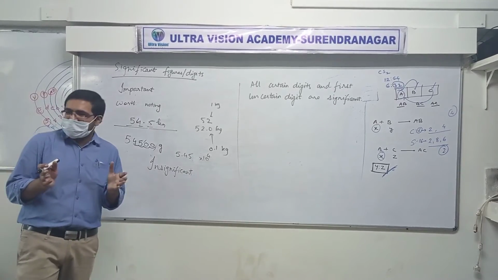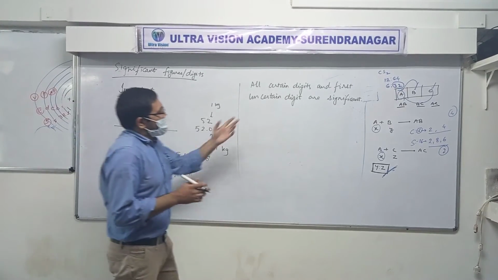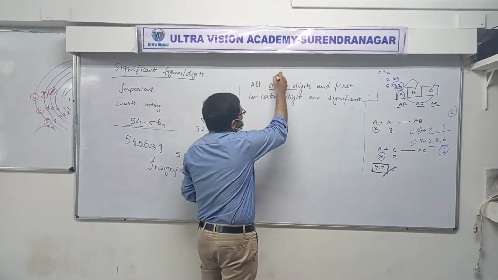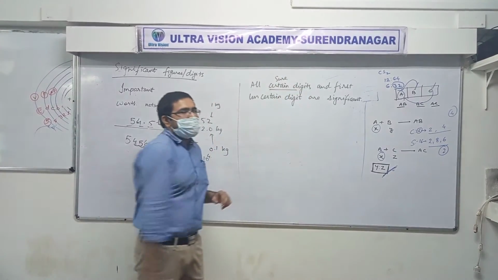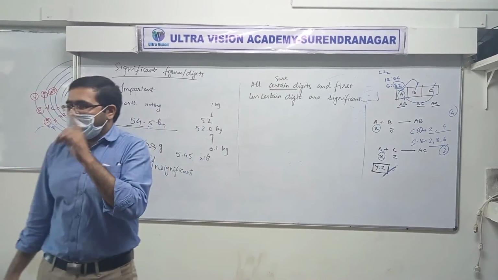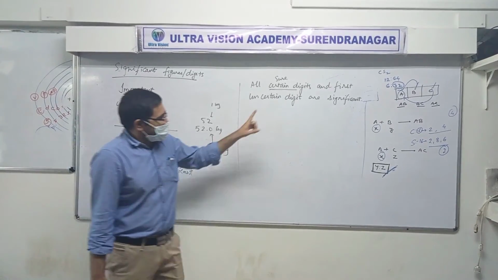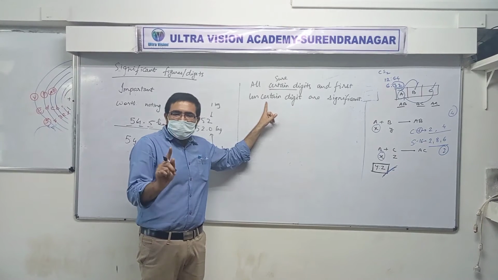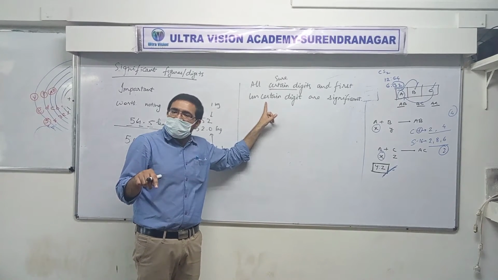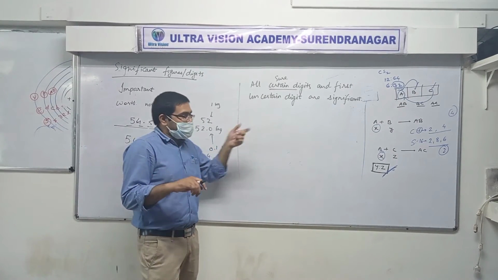Not sure. Correct or not? So if you are sure about some digits, they are all significant. And the first digit about which you are not sure, that is also significant because that comes from measurement.